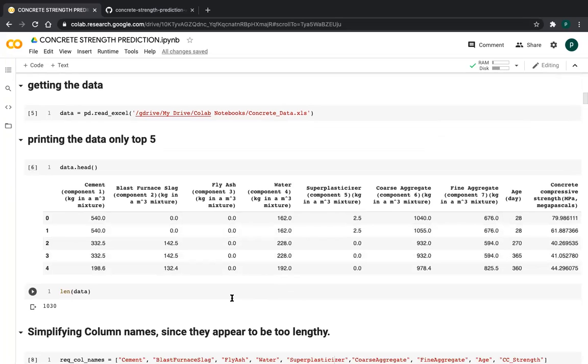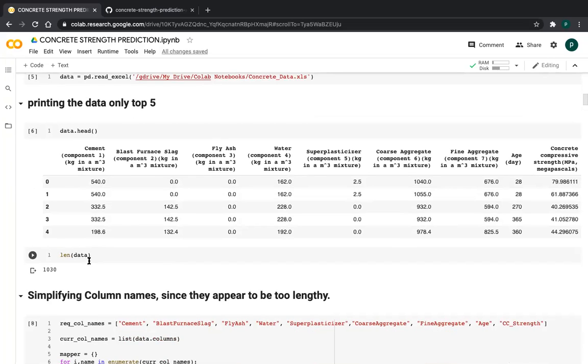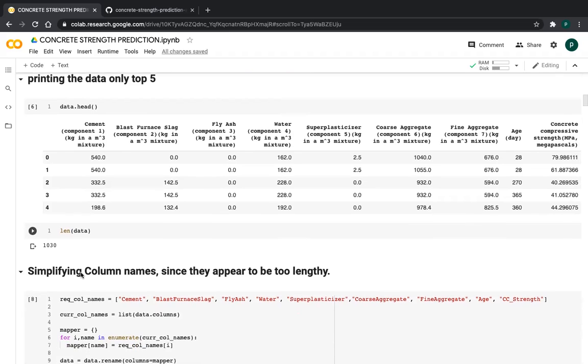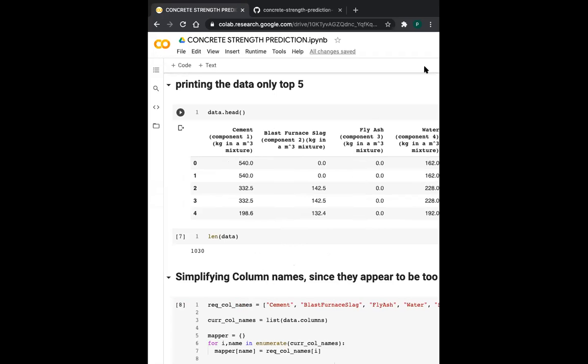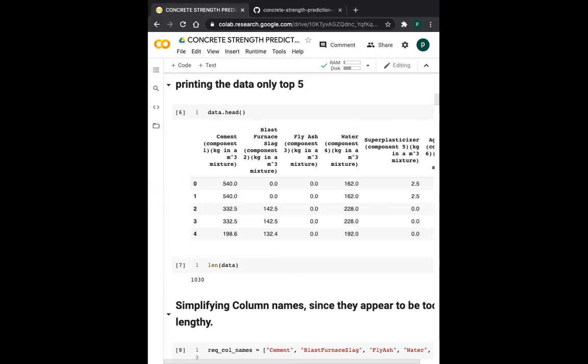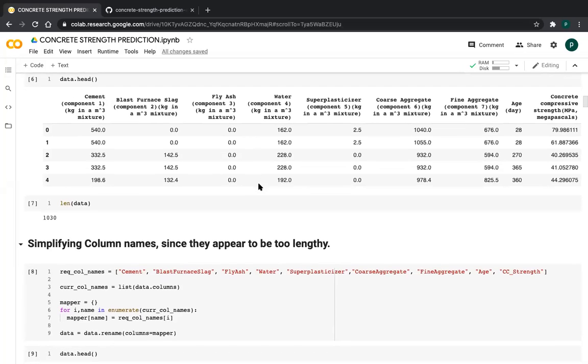So I am printing the total number of observations. For that I use this command, length of data. So it gives 1030, which indicates there are a total of 1030 observations in this data set. Because these feature names are very big, friends.